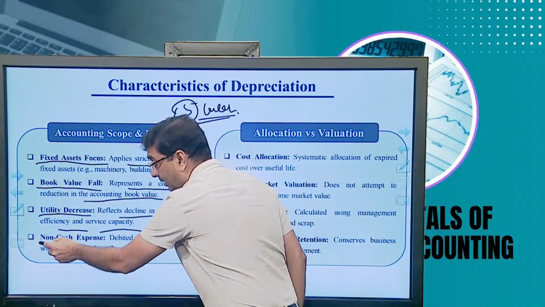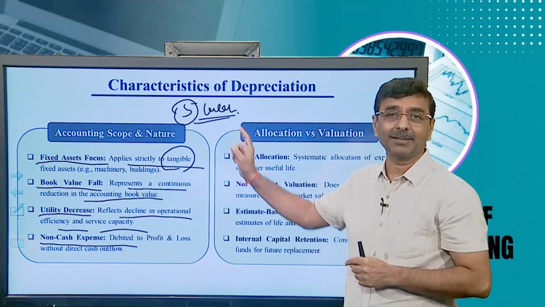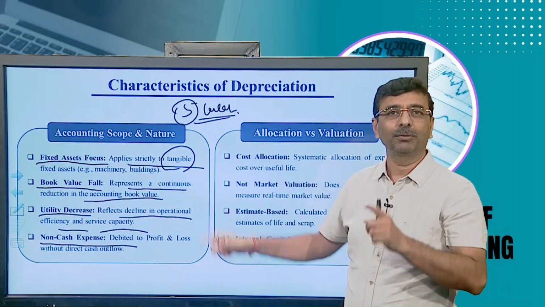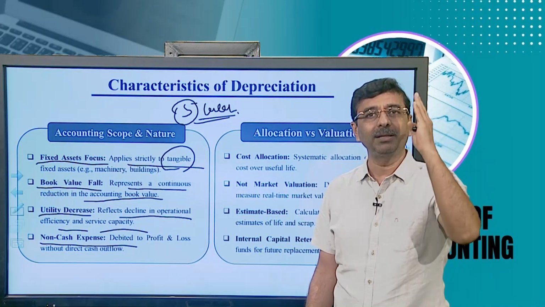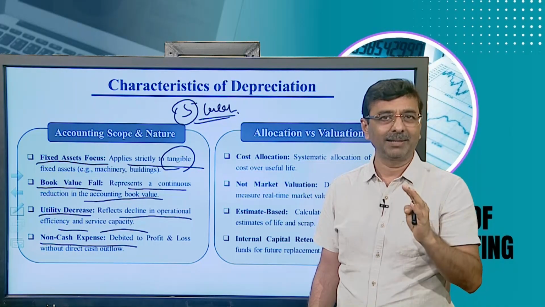Absolutely a non-cash item. This is a non-cash expense. Why is it a non-cash expense? Because when you purchase an asset, at that point of time you spend 5 lakh rupees. The 5 lakh rupees were already spent in the year you purchased, and it has already been deducted from the cash or bank balance.